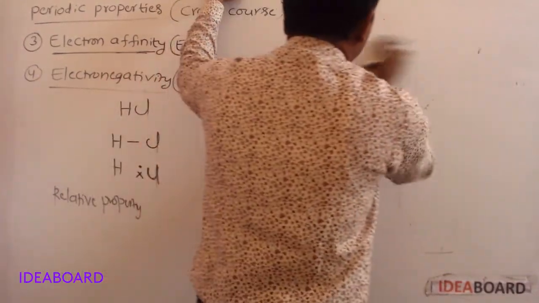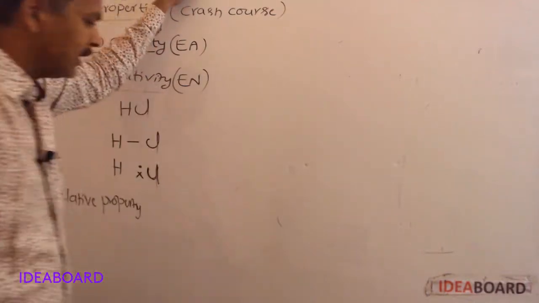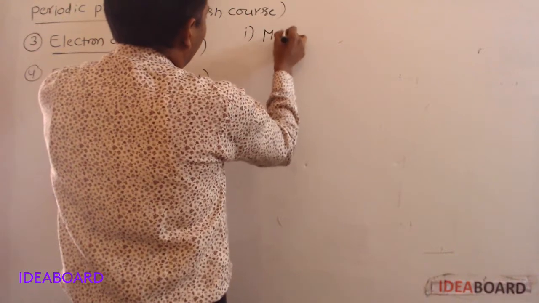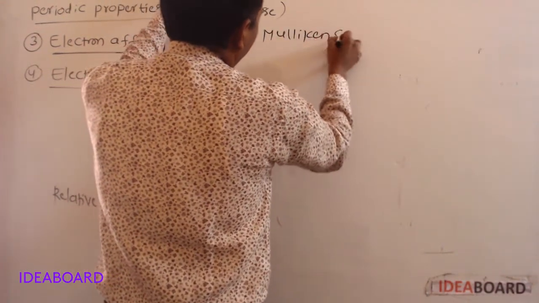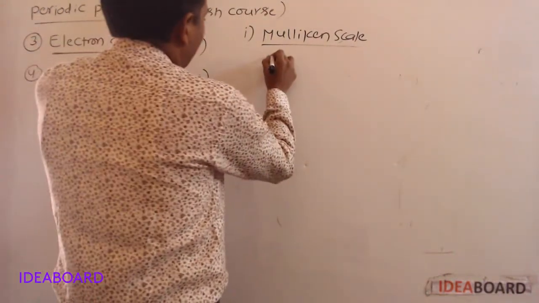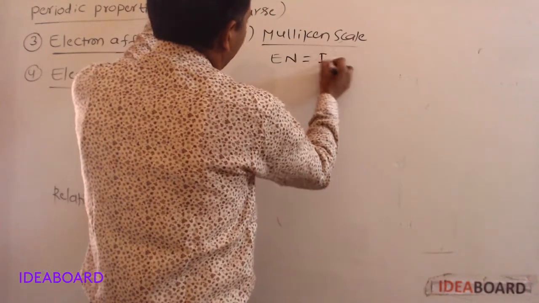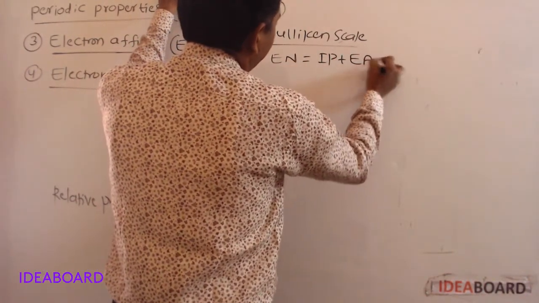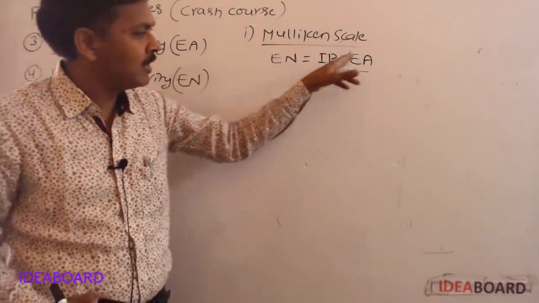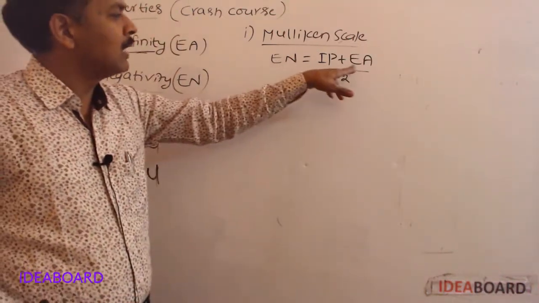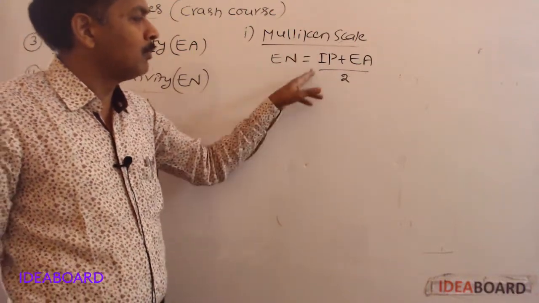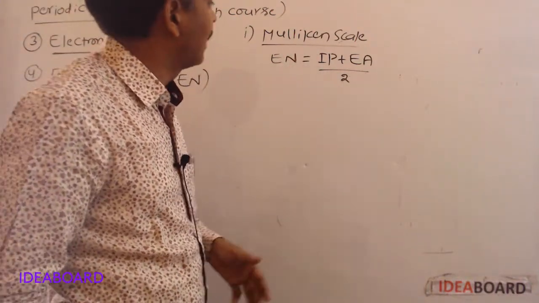Electronegativity can be measured by using two scales. First one is the Mulliken scale. According to Mulliken, electronegativity is equal to (IP plus EA) by 2. Electronegativity of the element is equal to the average of its ionization potential and electron affinity. But this formula is valid only for monovalent atoms, like alkali metals and halogens.